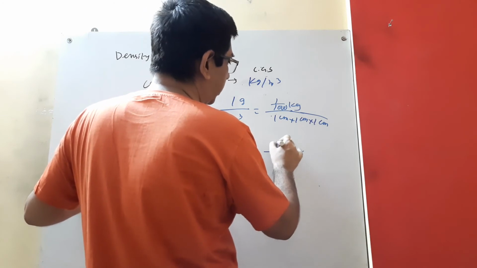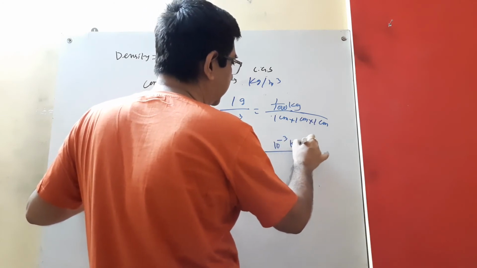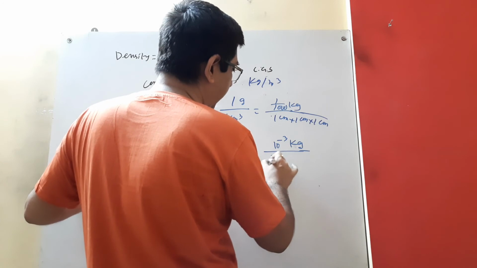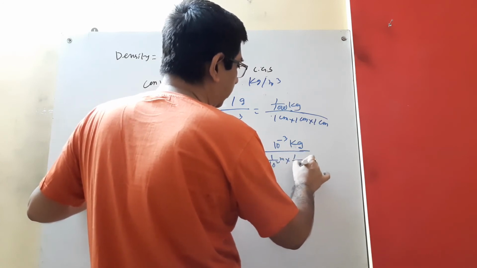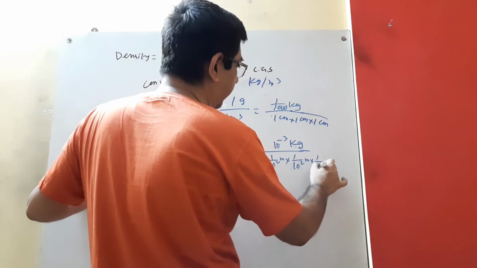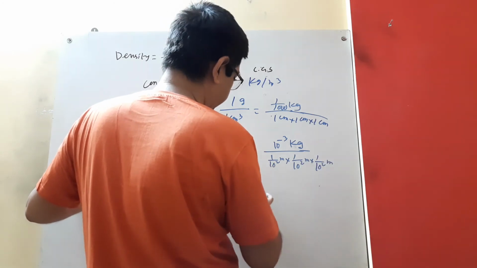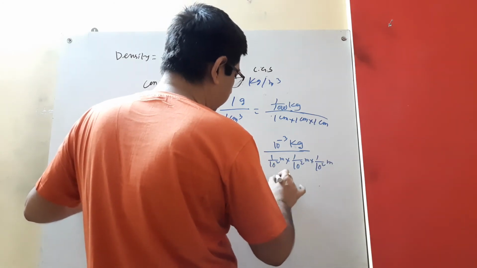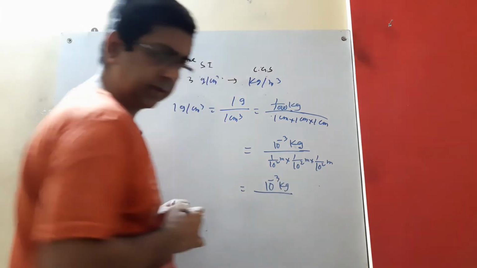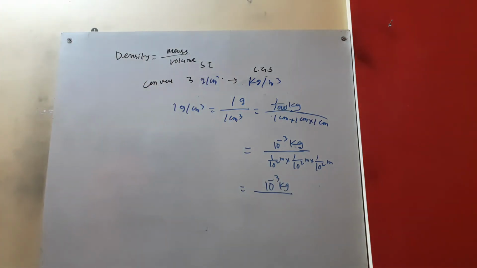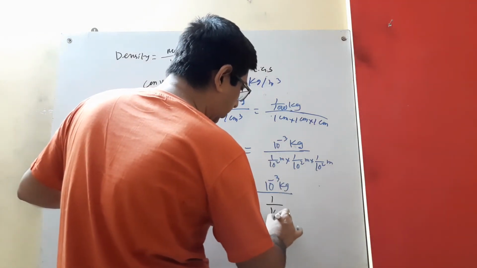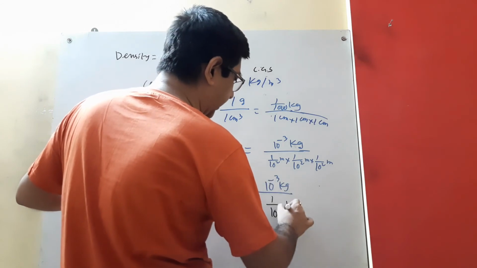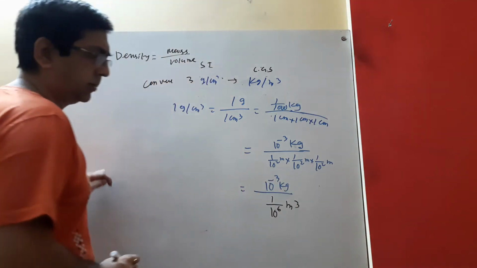Equal to 10 to the power minus 3 kg, and this is 1 by 10 to the power 2 meter into 1 by 10 to the power 2 meter into 1 by 10 to the power 2 meter. That means 10 to the power minus 3 kg by 1 by 10 to the power 6 meter cube, right?